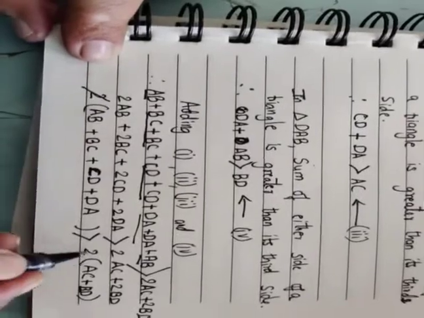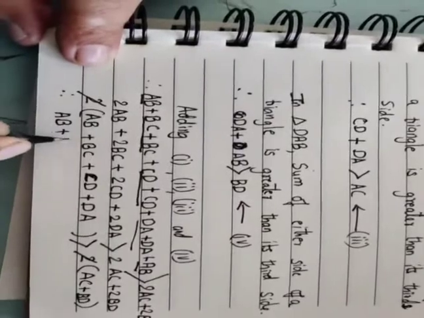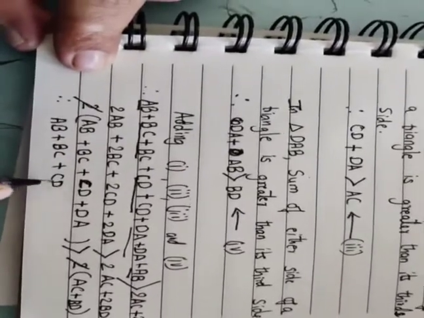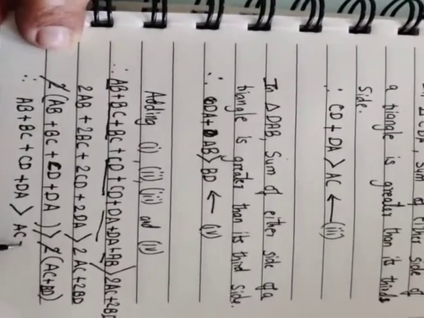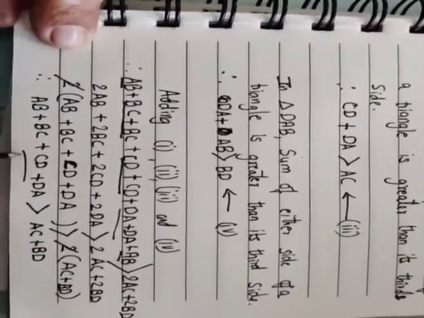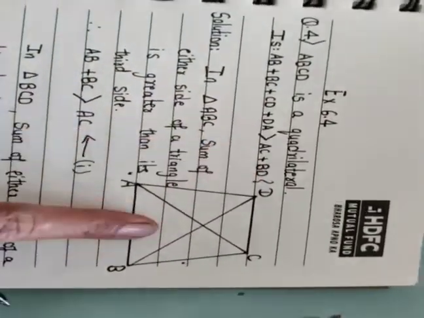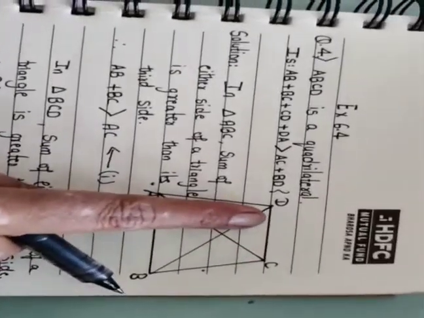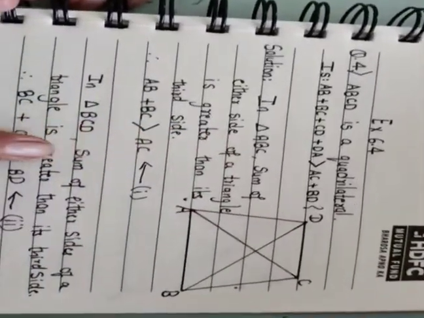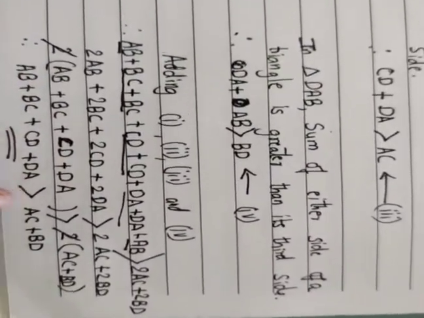Now this 2 and this 2 get cancelled, and therefore we get AB plus BC plus CD plus DA is greater than AC plus BD, and hence proved. So in this manner, question number 4 is also possible through this diagram. We proved that by taking 4 different vertex triangles, we can have 4 equations, and after adding we get the proof.